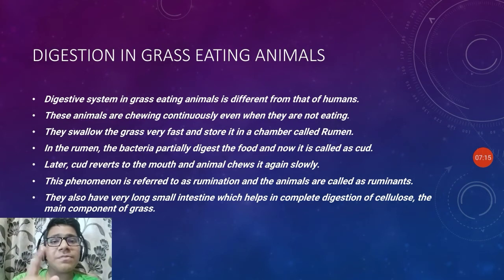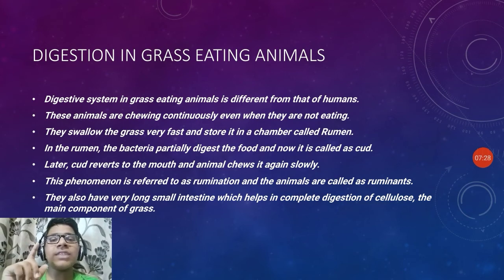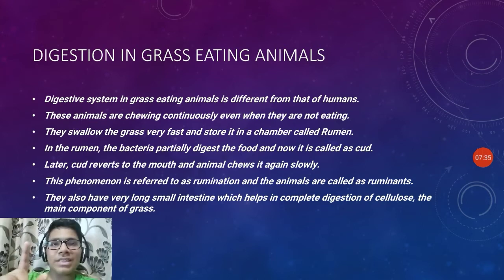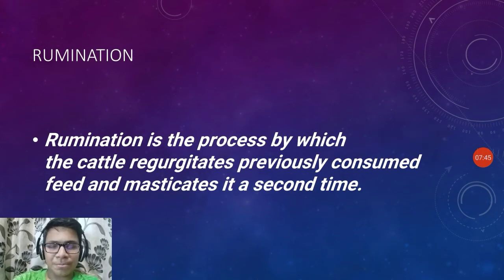They also have a very long intestine which helps in the complete digestion of cellulose, the main component of grass. Cellulose the human body cannot digest because we do not have that kind of digestive system. Cellulose can only be digested by the grass-eating animals or the herbivorous animals. The cud: the partially digested food returned from the rumen into the mouth for further chewing is called the cud.